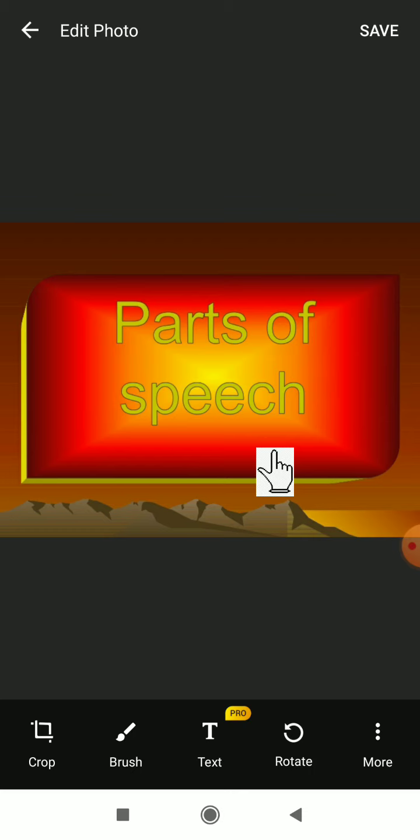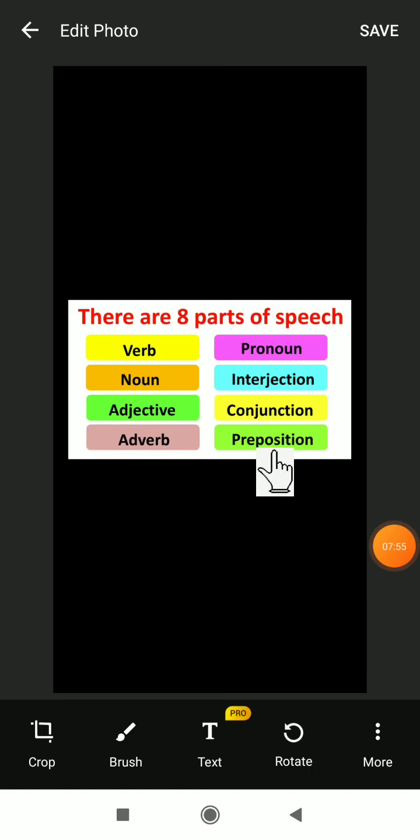Got it? So here, what did we learn in today's class? Let's see a recap. There are 8 types of parts of speech: verb, adverb, adjective, pronoun, interjection, and conjunction and preposition. Once again, verb, noun, adjective, adverb, pronoun, interjection, conjunction and preposition. These are the 8 parts of speech.